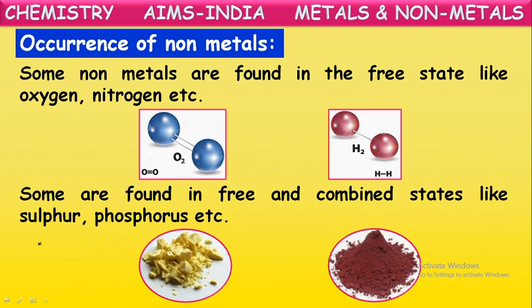Some elements can exist in the combined state as well as the free state. For example, sulfur can exist in the free state in certain areas, but mostly it exists in the combined state, combining with metals in the form of metal sulfides and metal sulfates. Phosphorus is the same way: available in the free state as well as in metallic compounds like phosphates.